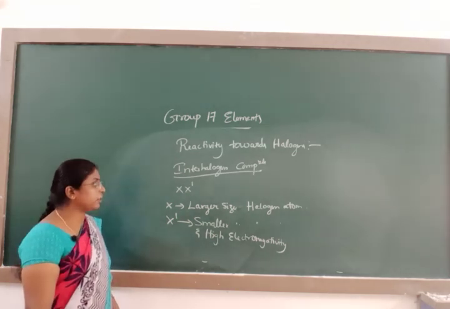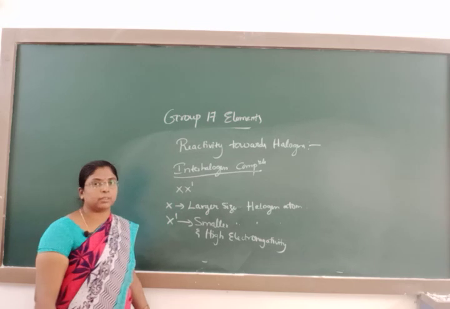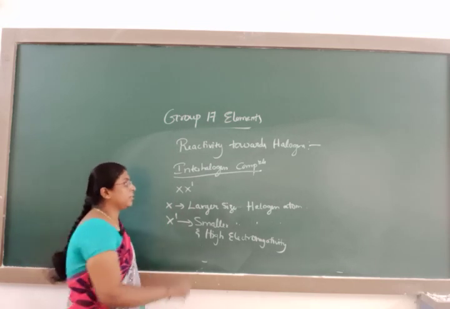This is very important in competitive exams. Even in theory you get the definition with examples.